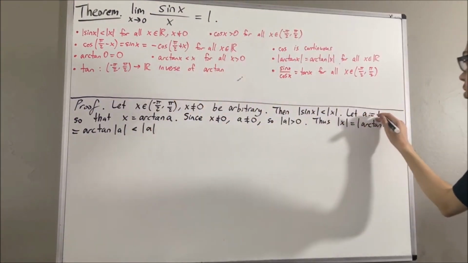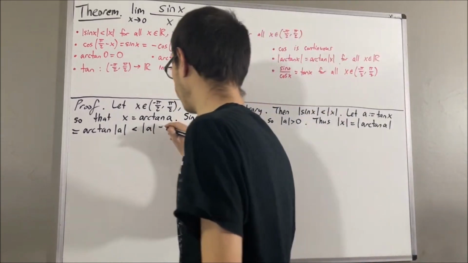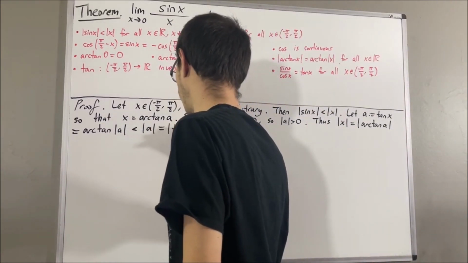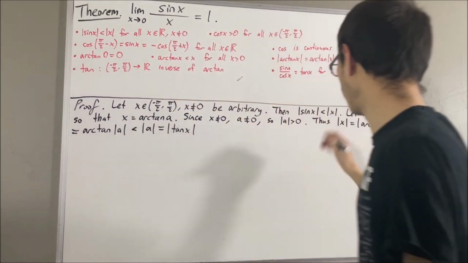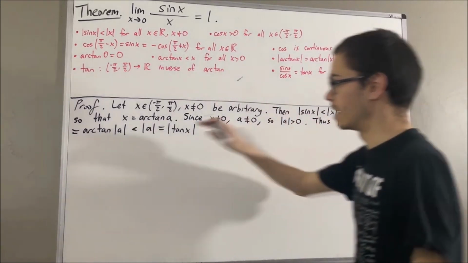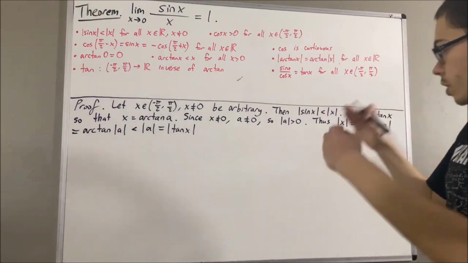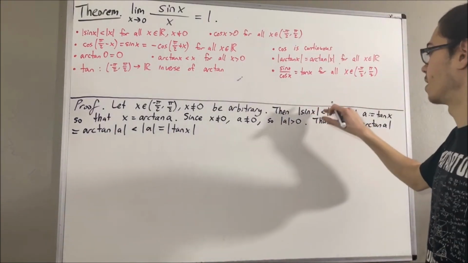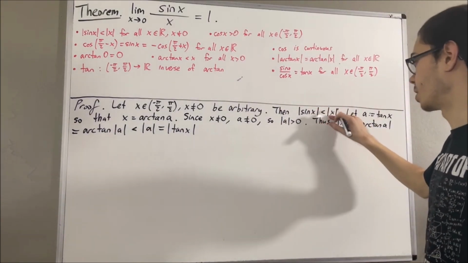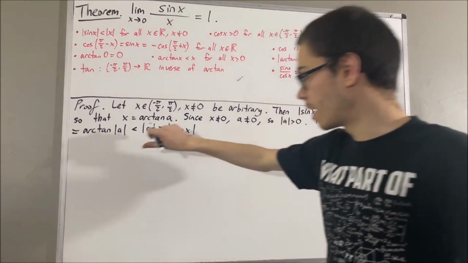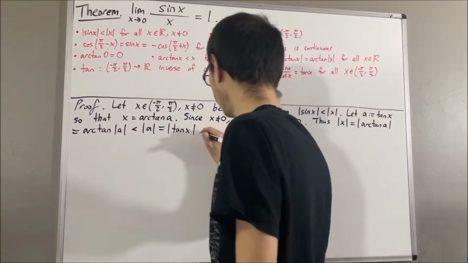But a is equal to the tangent of x, so absolute value of a is equal to absolute value of tangent of x. So what we have shown here is absolute value of x is less than absolute value of tangent of x. And so putting this all together, we have absolute value of sine x is less than absolute value of x, which is less than absolute value of tangent of x.